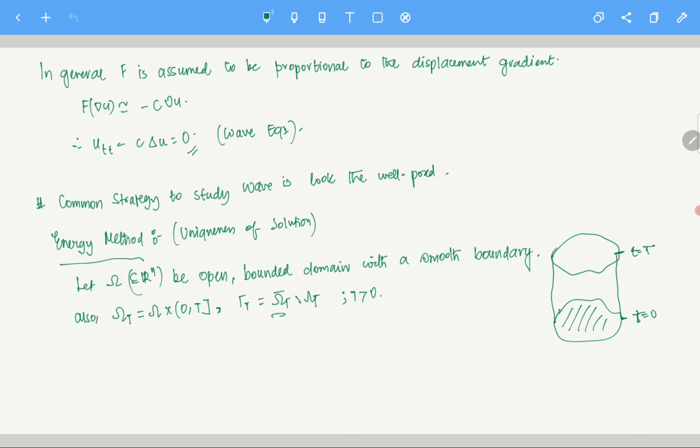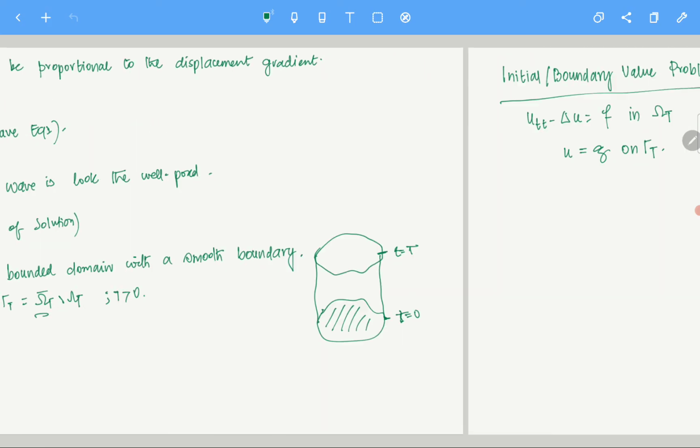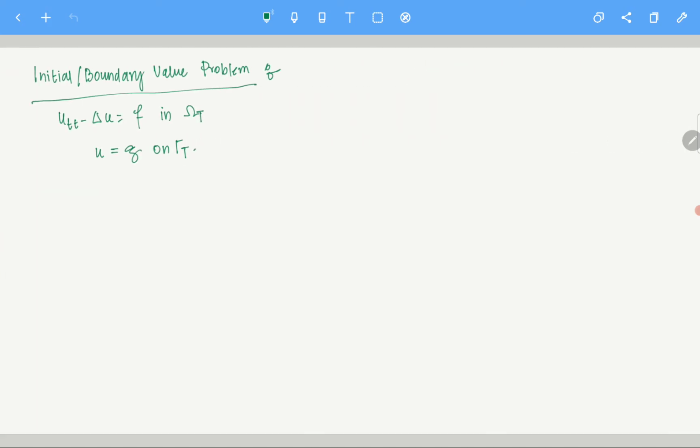Gamma t. In gamma t, what does u do? u is g. Here, this is the difference between the wave and heat equation. In the heat equation, this is enough. This is the initial boundary value problem. But here, you need the information on ut also. ut has to be equal to h.